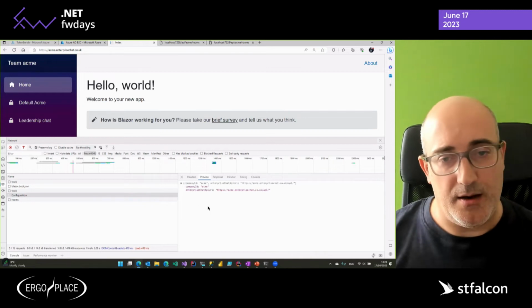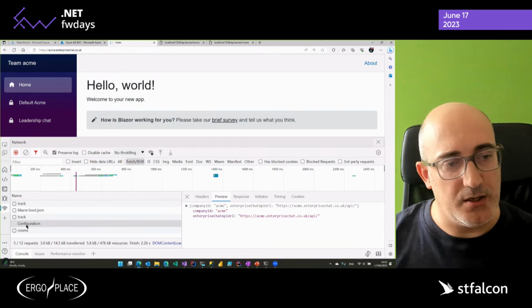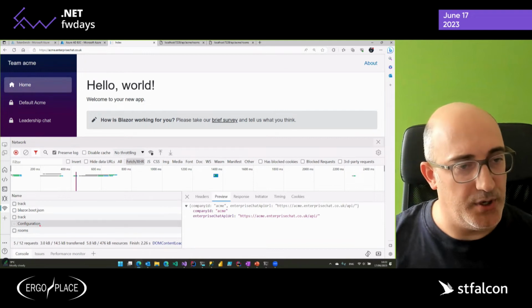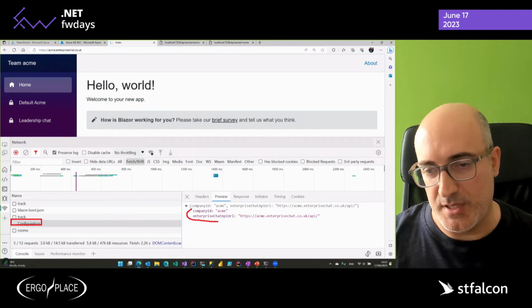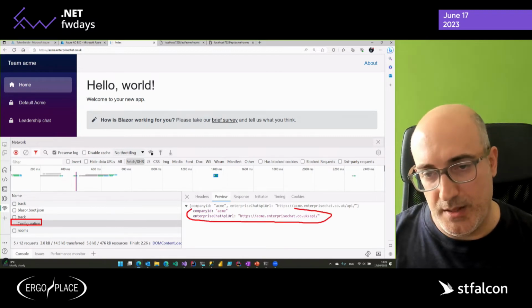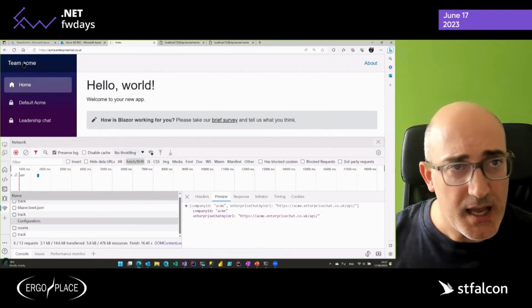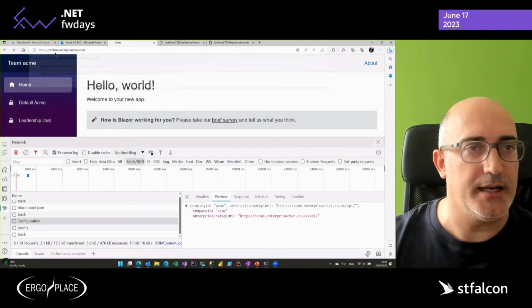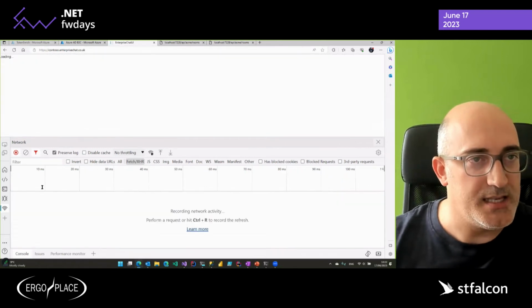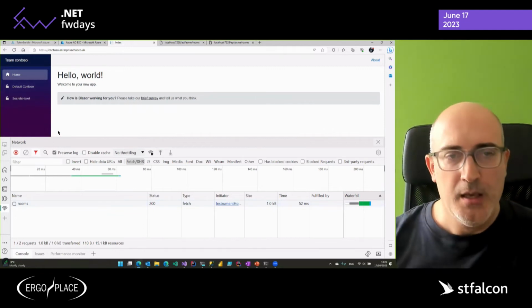As you can see, when the application starts, it calls this configuration endpoint, and what this configuration endpoint returns is exactly what we described in the code and in the slides before. So that is basically how we can deal with that. I go to Contoso and I get pretty much the same behavior: configuration endpoint and then rooms for Contoso.